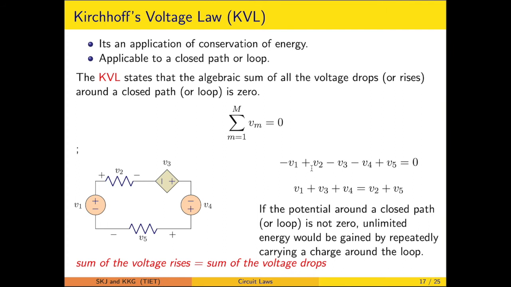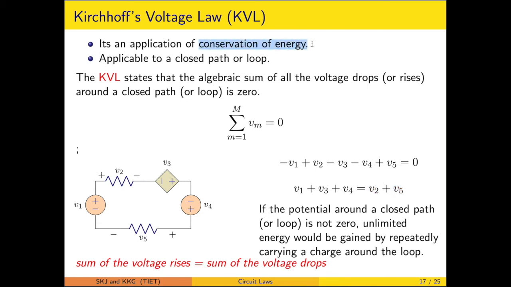As mentioned previously, the rise is assigned negative polarity, the drop is assigned positive polarity, and the equation is written. You can translate that as the sum of the voltage rises is equal to the sum of the voltage drops. But the question arises, how does this conservation of energy hold true?